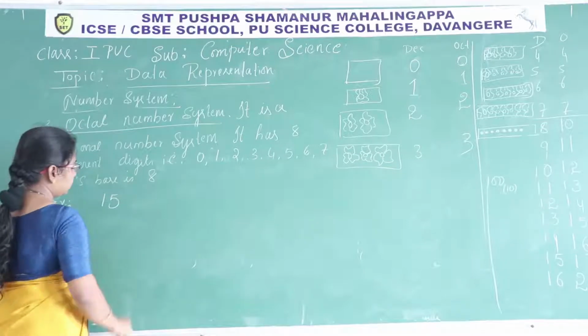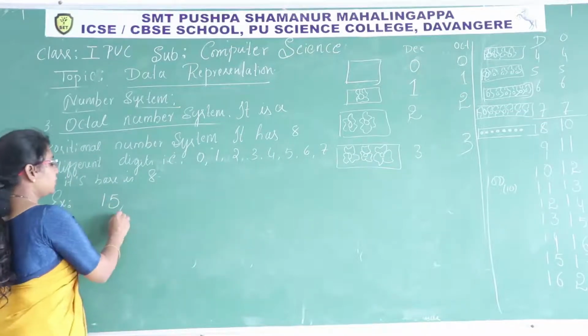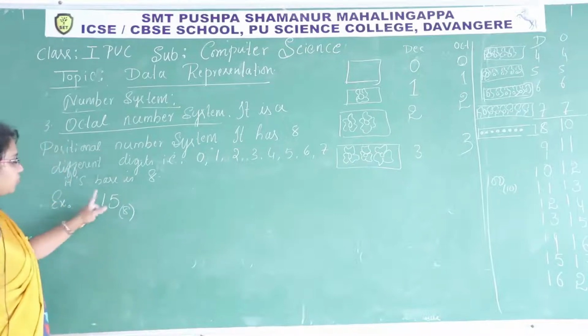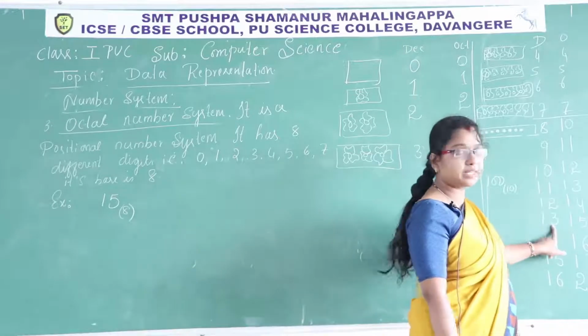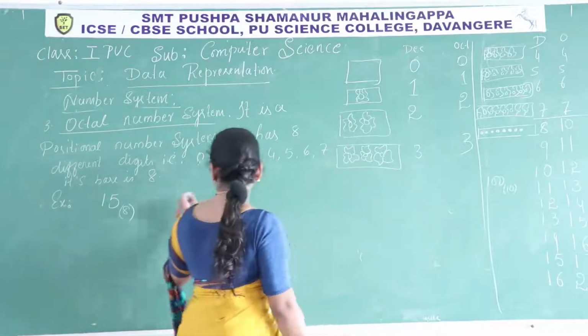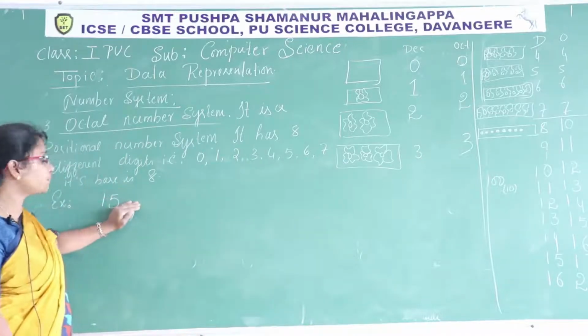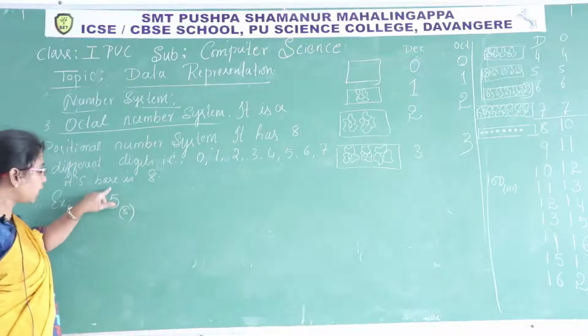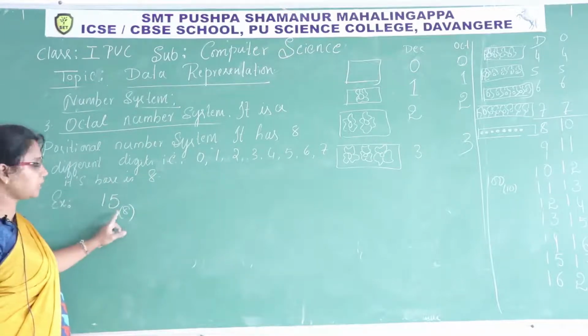1, 5. It seems it is a decimal number and also an octal number, but I must write base 8. 1, 5 means what is the decimal equivalent? 13. The quantity 13 is represented as 1, 5 in octal number system. So when you see 1, 5 here, it doesn't mean 15. 1, 5 base 8 means which quantity it represents?